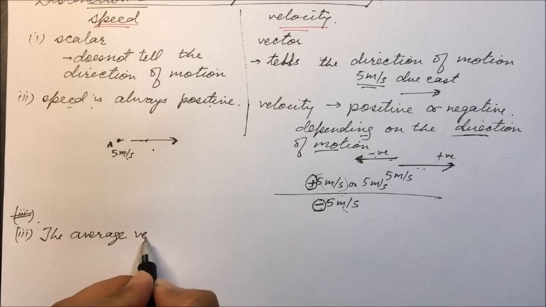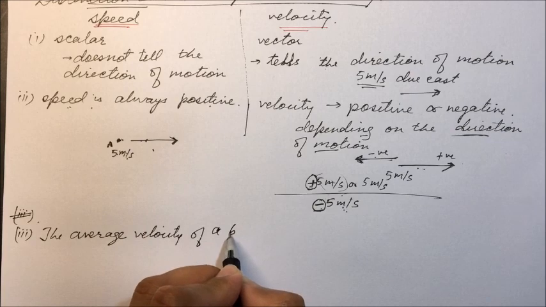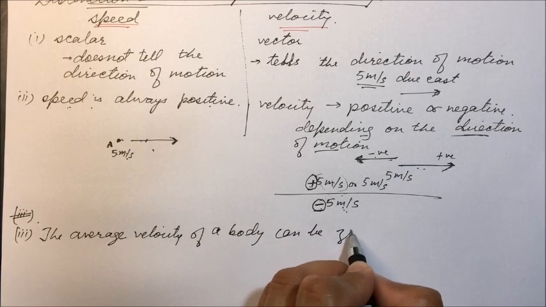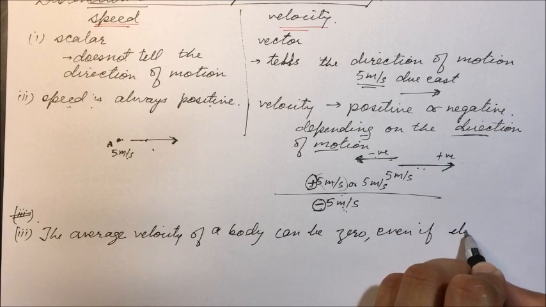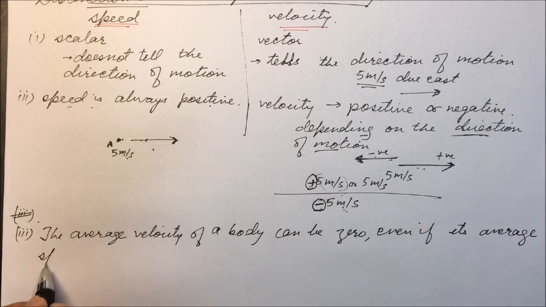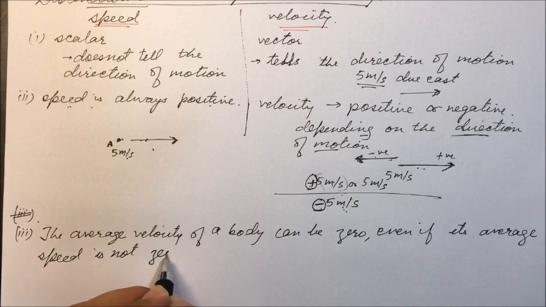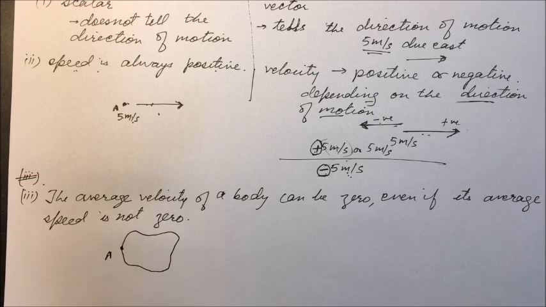Now third, the average velocity of a body can be 0 even if its average speed is not 0. So for example, take this body, it is covering some distance and coming back to its initial position.